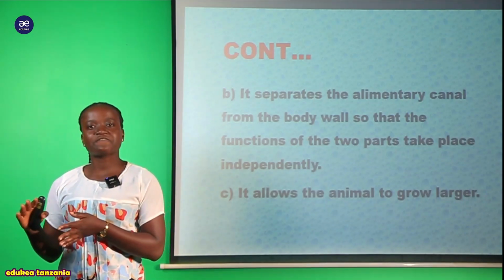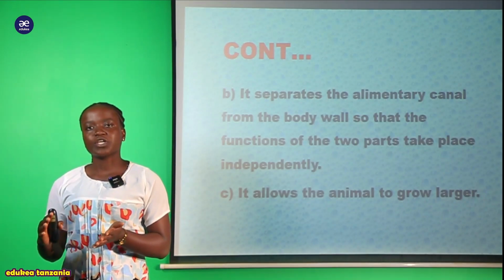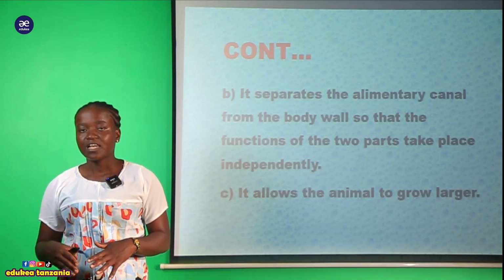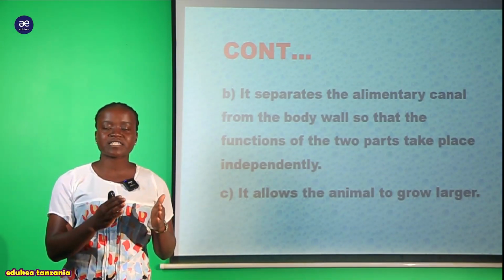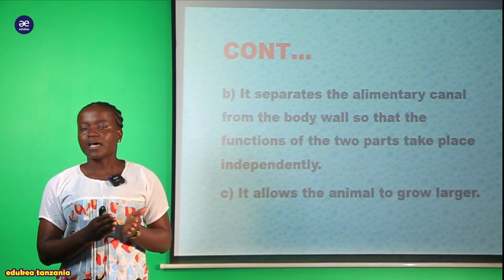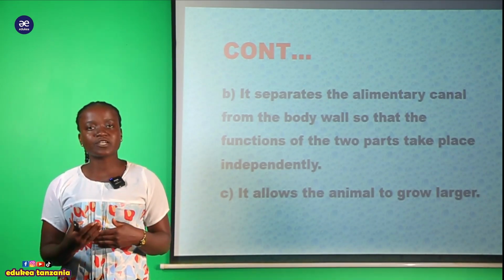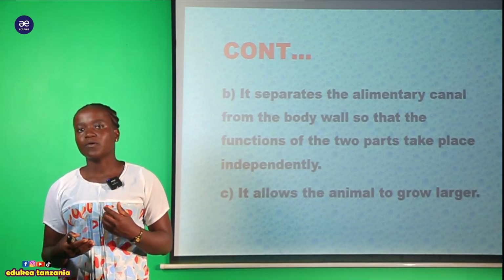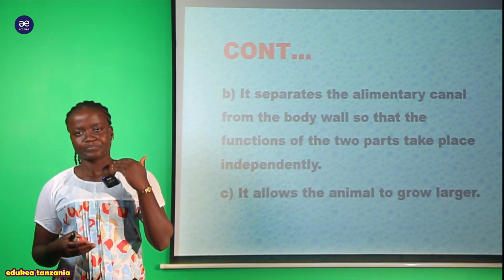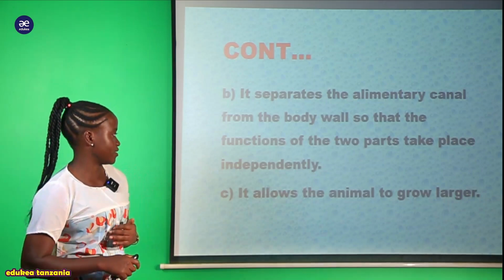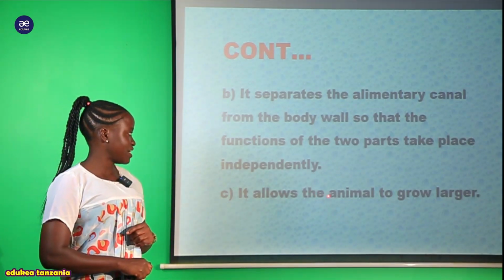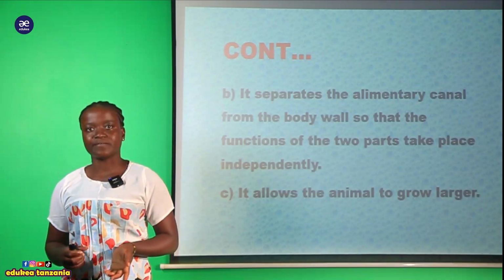Kwa hiyo sasa zote zinakuwa zinafanya kazi independently. So ile tunaita alimental canal inafanya kazi ya digestion na ile body wall inafanya kazi yake iliyokuwa specialized. Lakini hiyo is due to the possession of this xylem within this organism that are the coelomate organism.